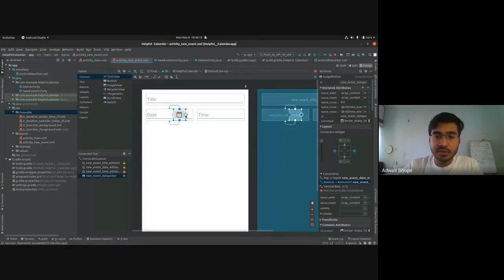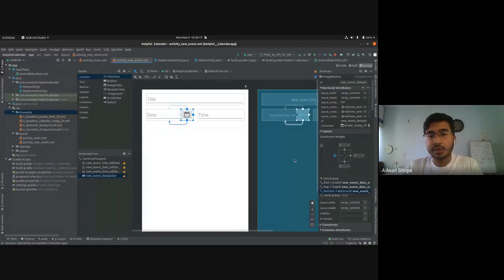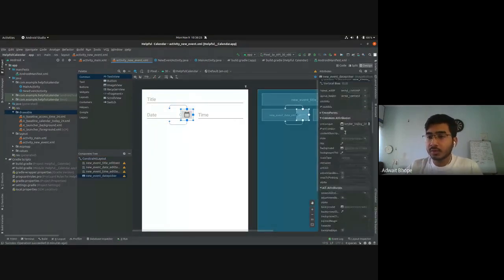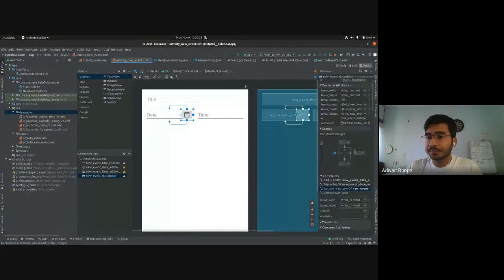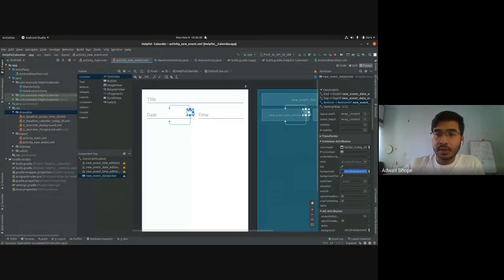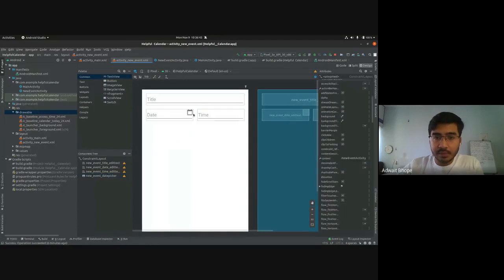And then you can click on this right circle and constrain it to the right. So this will place it here. And we need to make a few changes to this. First of all, there's this ugly gray background. We need to remove it. So go to the attributes and you'll see there's this background attribute. Just type in transparent and select Android color transparent. And you'll see that this gets modified.